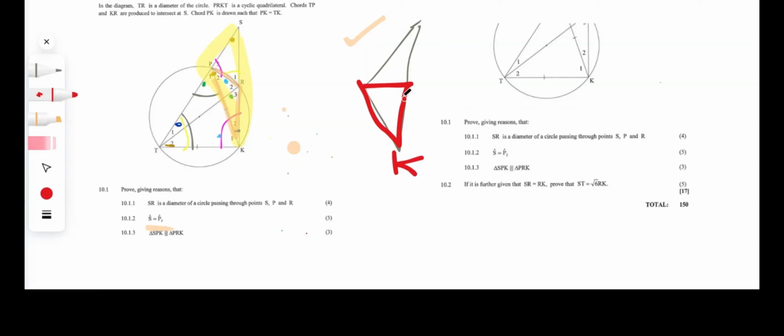I don't want to see some students make this mistake of thinking, let's take P for instance, that P3 is an angle that both SPK and PRK have in common. No, they do not share that angle, guys. Both of the triangles have to share that angle. It has to form a part of the side of that triangle. So don't make that mistake.